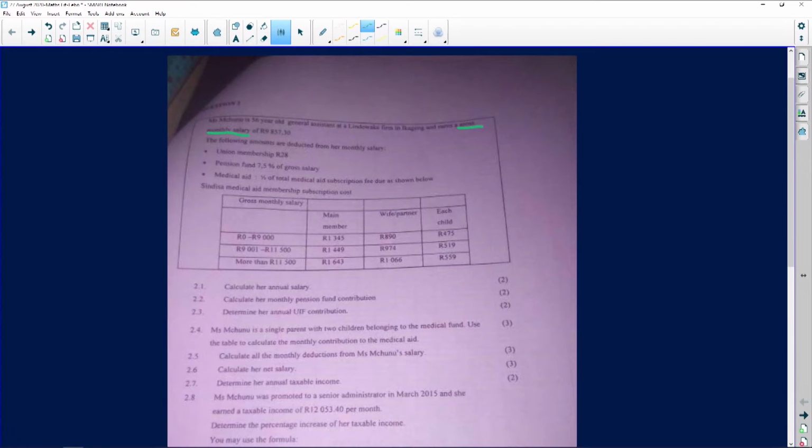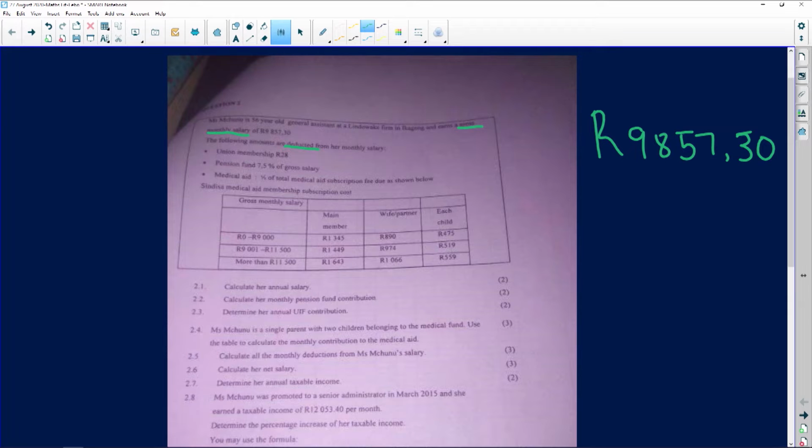So in this particular case, this woman over here, we are being told that she has a 9,857.30 gross salary. So I'm just going to rewrite it over here so that we can all see what we are talking about. So it's 9,857.30. Okay, that's our gross salary. And then we are then told that there are the following deductions. So now we know what the deductions are going on over there.